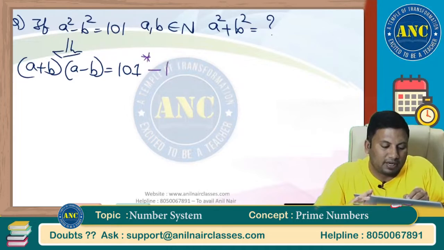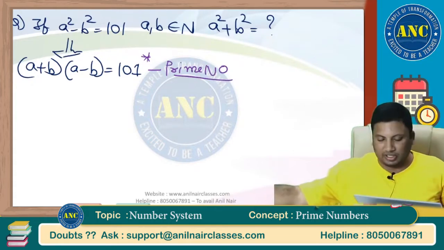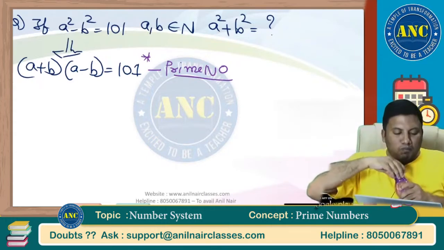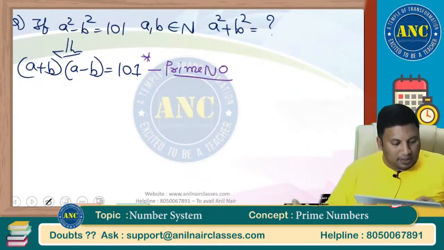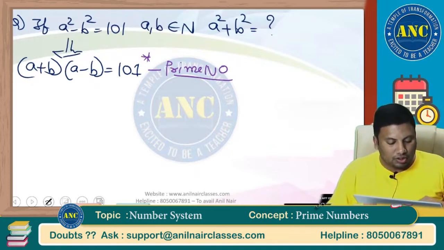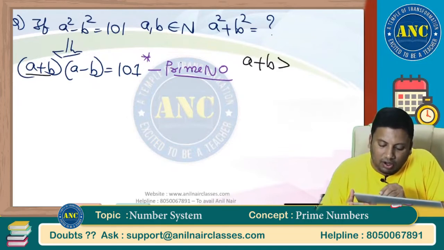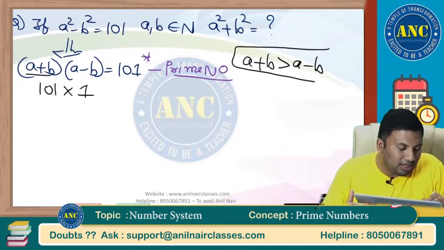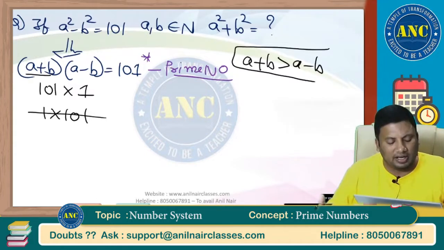101 is a prime number. Two doubts students will get: sir, what if the right hand side is a prime number? What if it is a composite number? Just 1 minute, sir. All the cases, not a single doubt you will have in my class, right? a square minus b square is (a plus b) into (a minus b). See here, a and b are natural numbers. For two natural numbers, the sum is always greater than the difference. Am I right? So writing it as 101 into 1 is right; 1 into 101 is incorrect. The sum of two natural numbers, how can it be less than their difference?